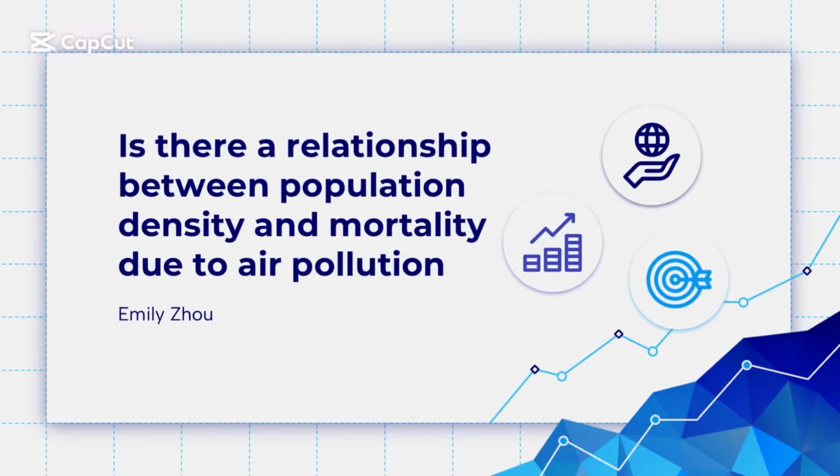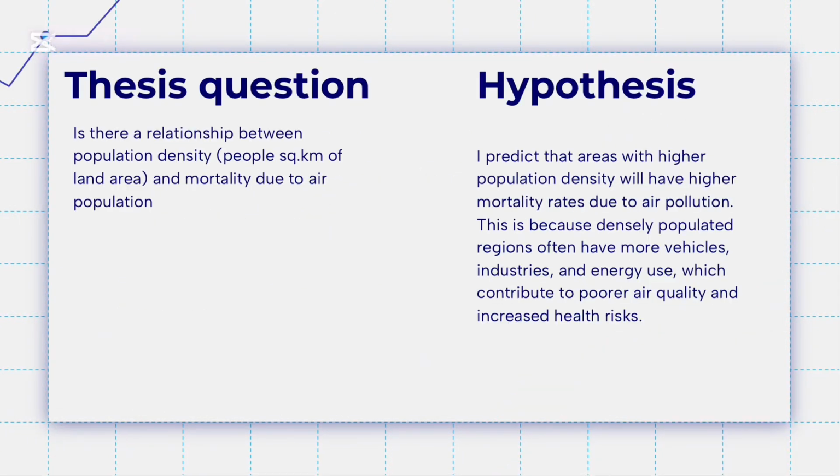Is there a relationship between population density and mortality due to air pollution? My thesis question is: is there a relationship between population density and mortality due to air pollution? I predict that areas with higher population density will have higher mortality rates due to air pollution. This is because densely populated regions often have more vehicles, industries, and energy use, which contribute to poorer air quality